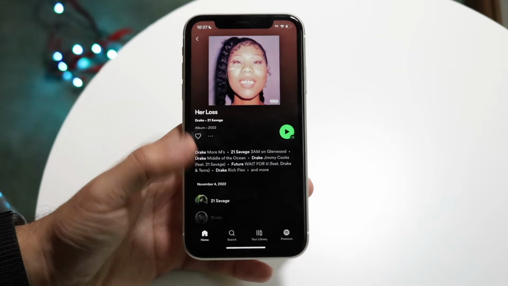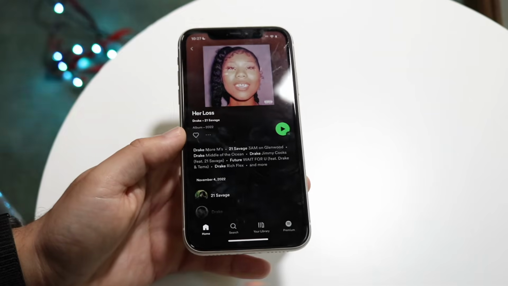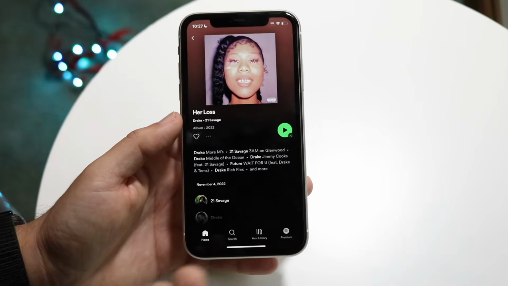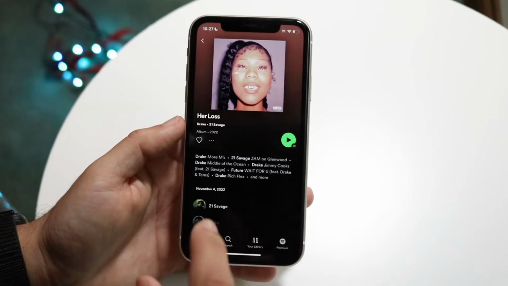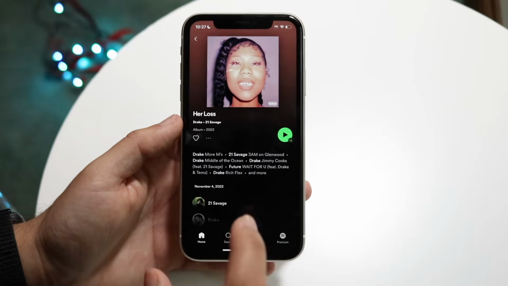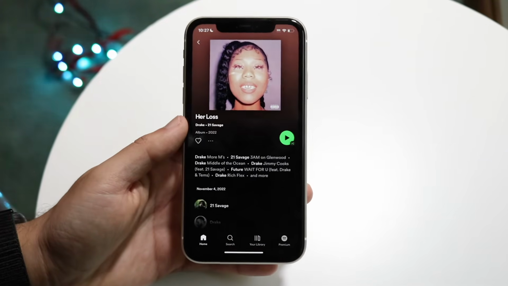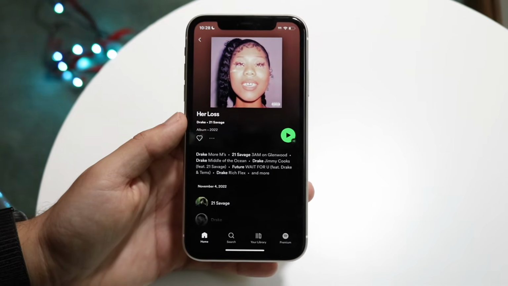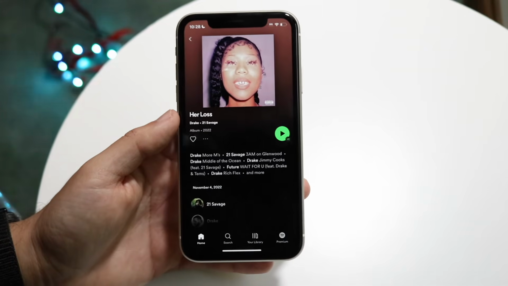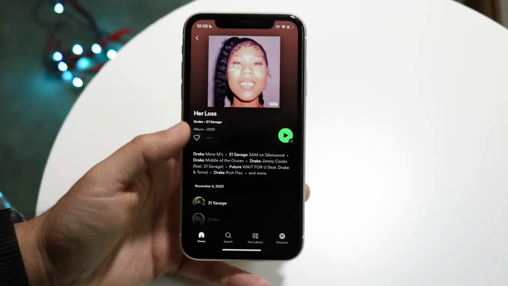So you may be able to play the song for a little bit, but if you have a faulty cable, or a Bluetooth connection that's very spotty, things like that can make the song play for 2 seconds and stop, and then play for 1 second and stop. You probably don't want to be in that situation either. So the best thing to do is try out one Bluetooth device, and then try out a different one, and see if that ends up fixing the problem too.